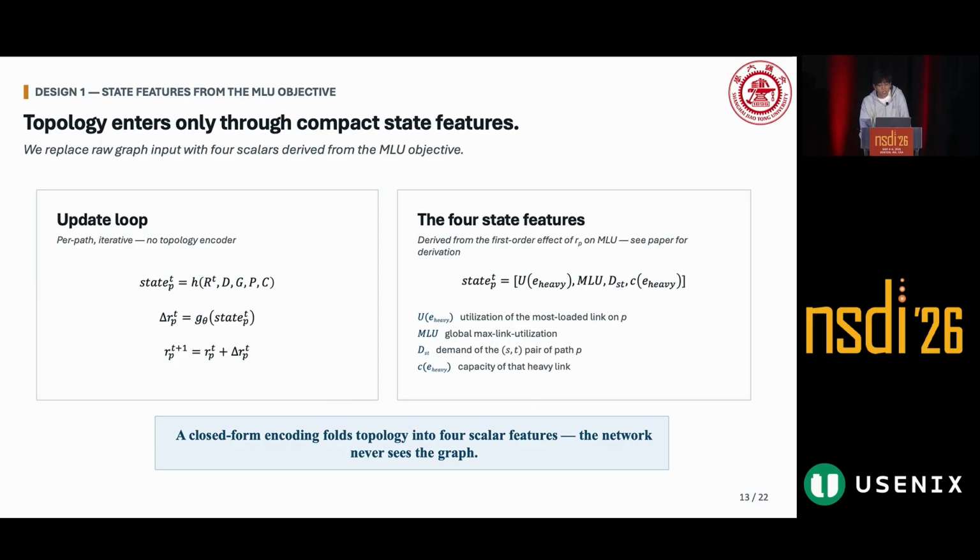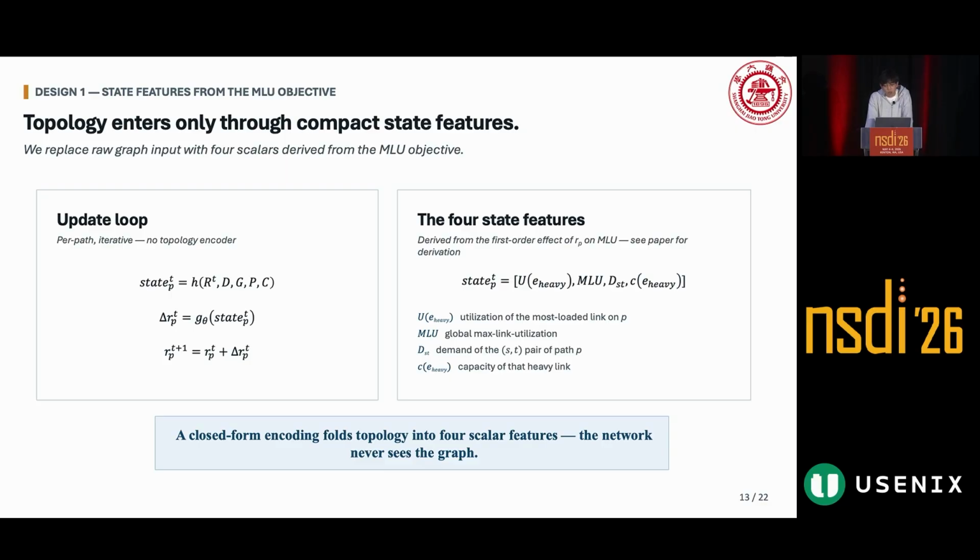The important point is that once the split ratio is given, computing these features can also be viewed as a kind of topology encoding. However, it is not a learned topology encoding. Instead, it is a fixed and deterministic computation derived from the first-order effect of the split ratio on MLU.